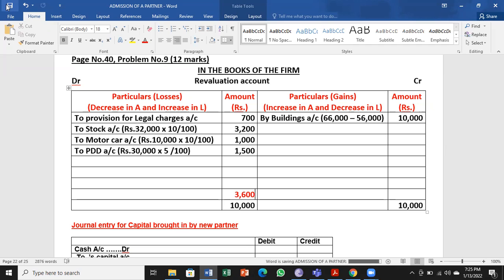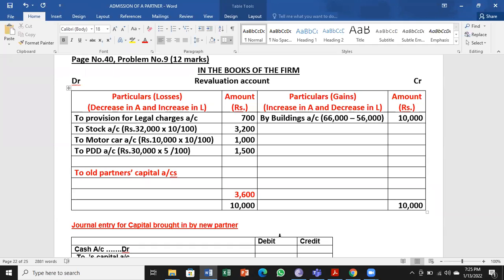Check once again. 3,600 is the balance that goes to old partners' capital accounts.